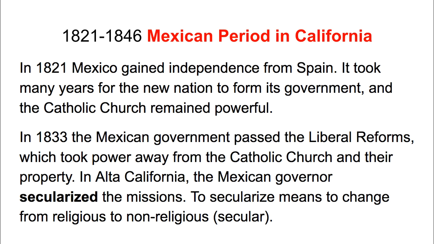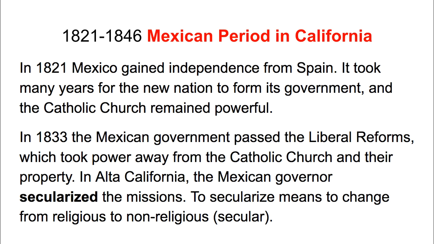And it wasn't until 1833 that they were able to form a new government that looked a little bit more like a republic, which was very popular at the time after the War of Independence of the United States and the revolution in France. In 1833, the Mexican government passed the liberal reforms, which took power away from the Catholic Church, and it took their property away.